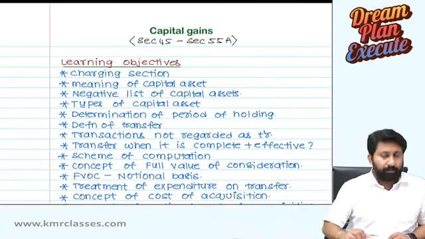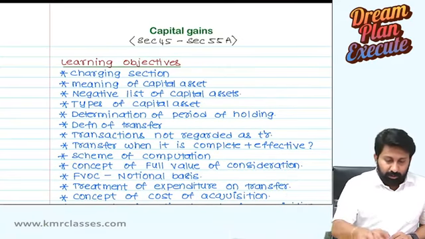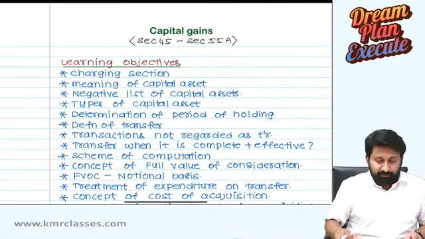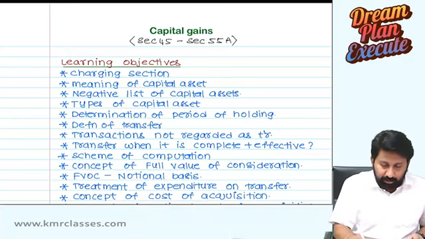Keeping all these things aside, let me first explain what we are going to discuss in this segment called capital gains. So let us go into the main part. See here, name of the chapter: capital gains.